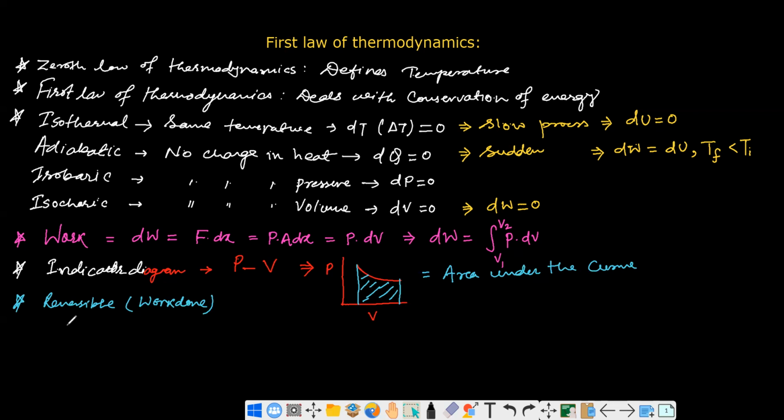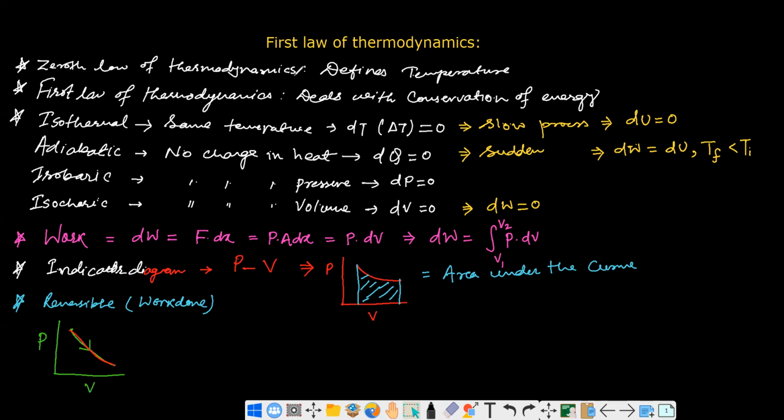This diagram is so useful while dealing with work done. This is your pressure and volume. For example, your process is reversible. Let's say the process starts from here and goes this way, and if the process comes back from the same region, reversed back through the same path,